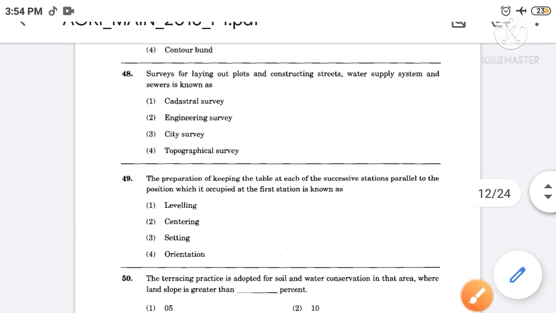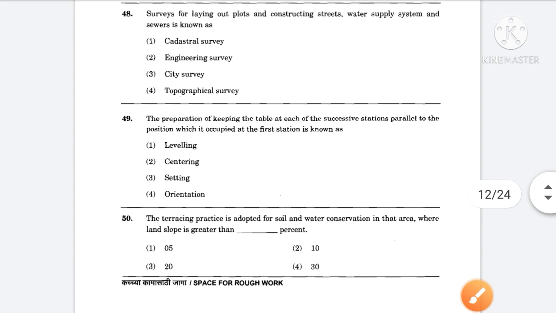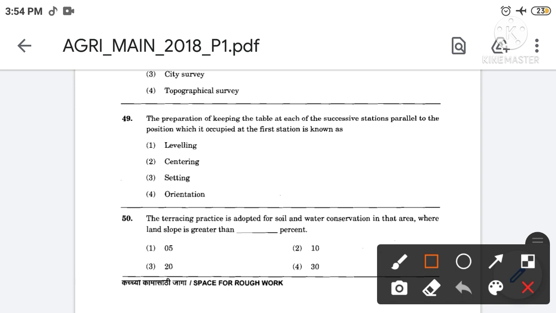Then next, the preparation of keeping the table at each of the successive stations parallel to the position which it occupied at the first station is known as. The correct answer is option number 4. So the preparation of keeping the table at each of the successive station parallel to the position which it occupied at the first station is known as orientation. Then next,